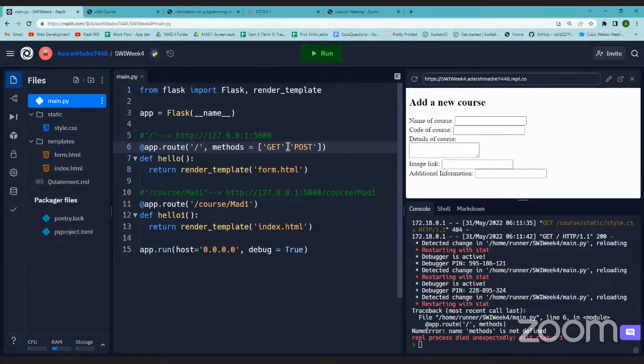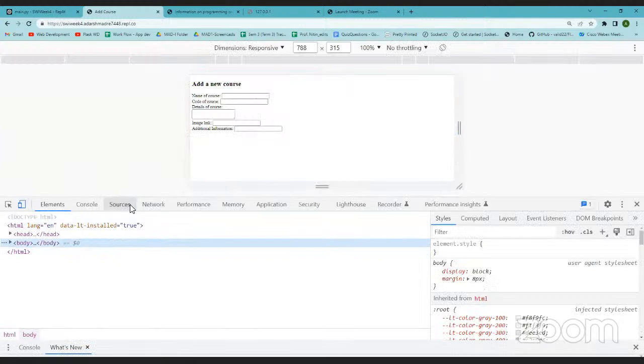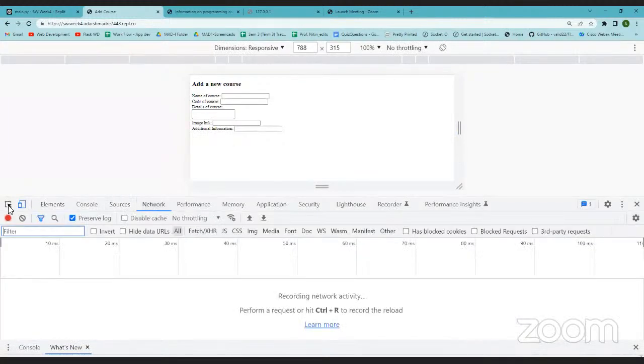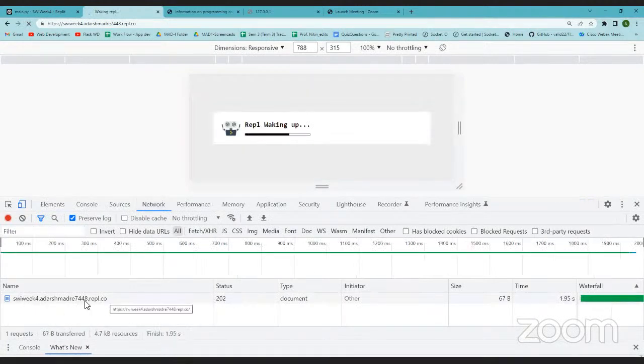Initially, when we did not mention anything, it was using GET by default. So if no method is mentioned, you have to assume the default method being used was GET. Can we see somewhere what method it is using? Yes, definitely. Whenever I hit the base URL, it retrieves an HTML which has the form. So I'll go to inspect, go to network, and rerun this. See, this is the base URL.